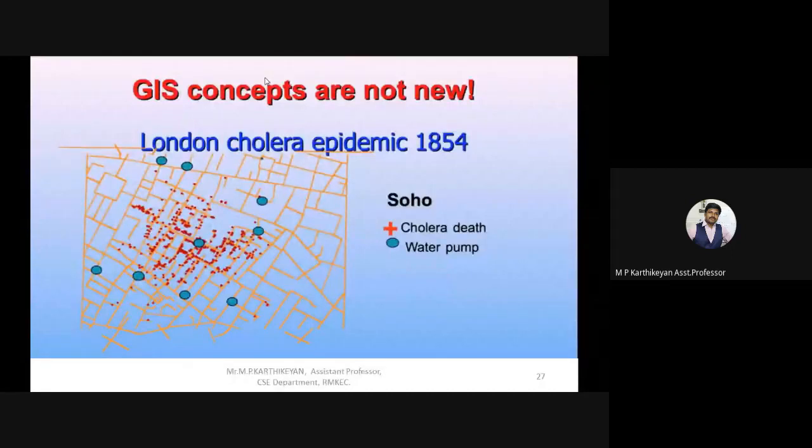But particularly around the center water pump, the number of deaths is very, very high. So we can assume the cholera spread from that water pump itself. If we blocked that water pump, we could stop the deaths from cholera. This knowledge was gained by combining multiple layers of data.